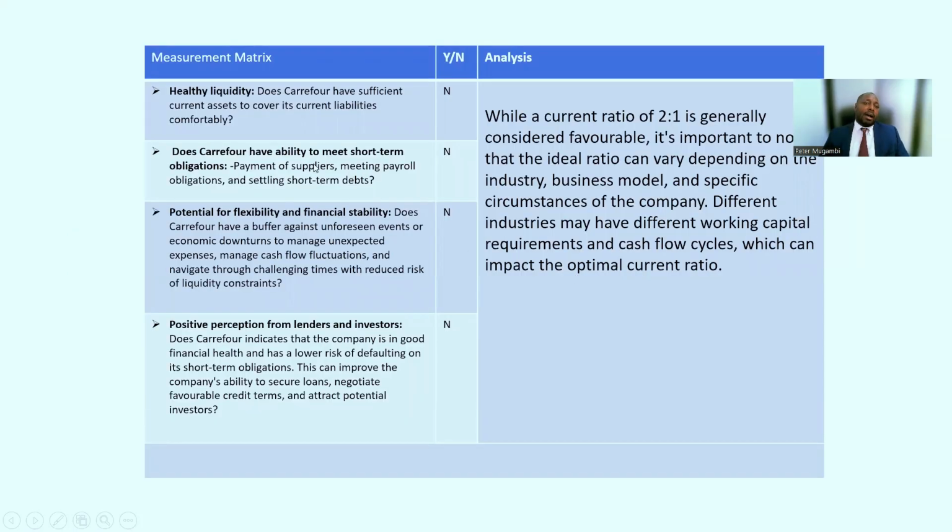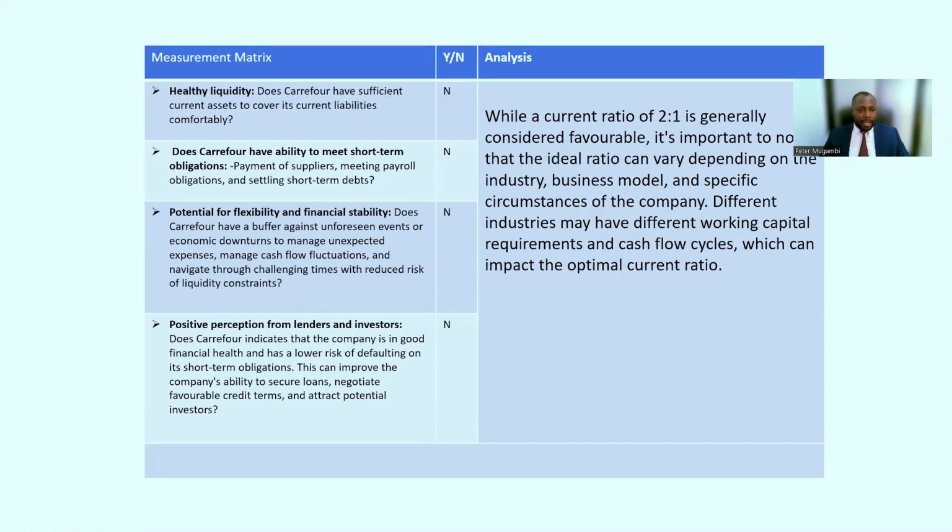So does Carrefour have ability to meet its short-term obligation? Again, the answer is no, because if it did, then the ratio which we should have achieved is that of 2:1. So this simply means that Carrefour would have problems when it comes to paying suppliers, should the suppliers start demanding their money, or meeting its payroll, probably it cannot hire more new people or settle its short-term debt. So this is the information that the current ratio is giving us.